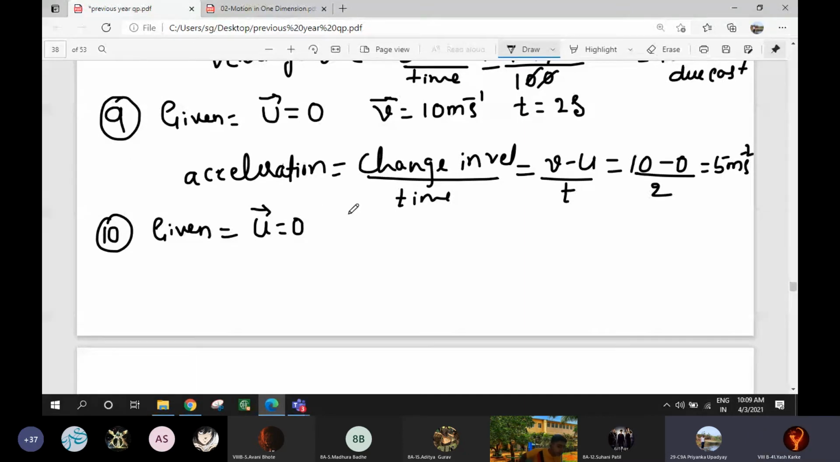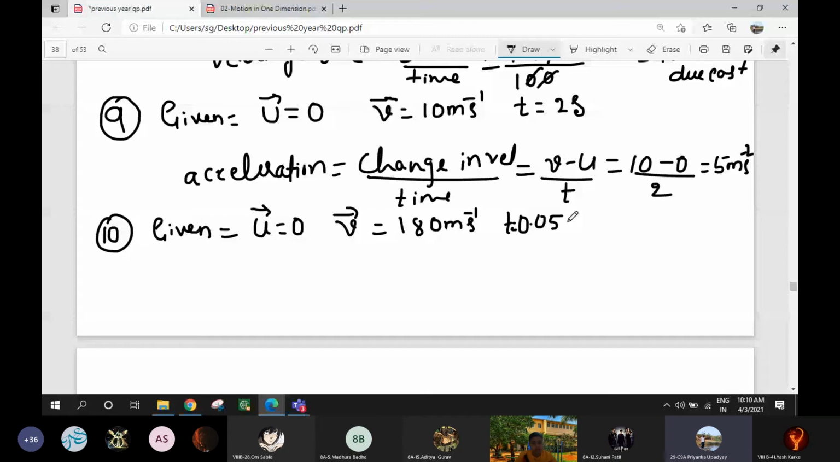0.05 hour. We have to convert the time into seconds. 0.05 into 3600. Correct? Yes, miss. So it is 180 seconds. 0.05 into 3600, it is 180 seconds.